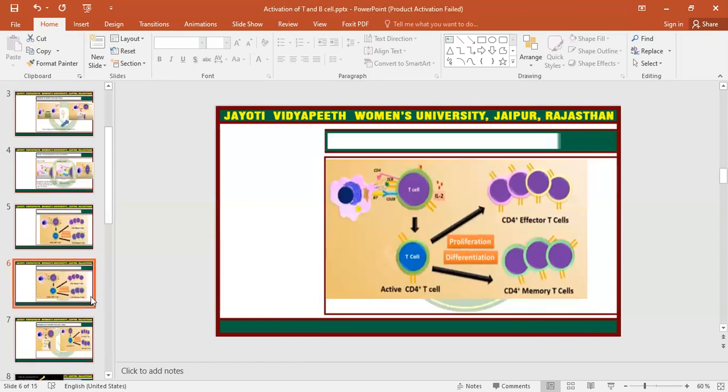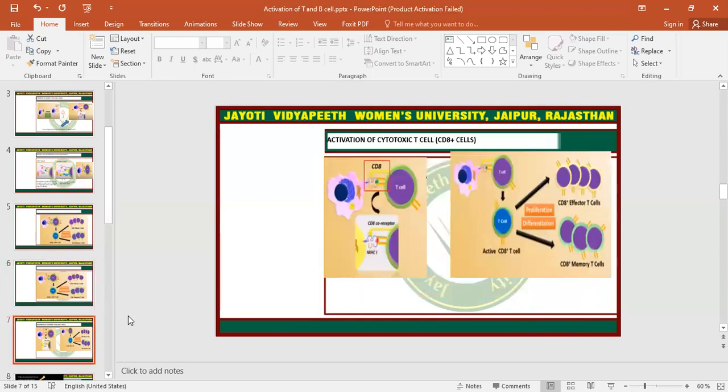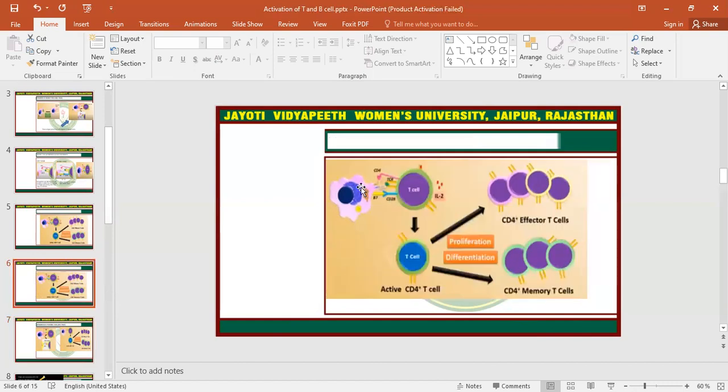So, first, the APC will bind to the antigen, and then it will present the antigen on the major histocompatibility class 2 molecule, and the major histocompatibility complex 2 will bind to the T helper cells in two ways.